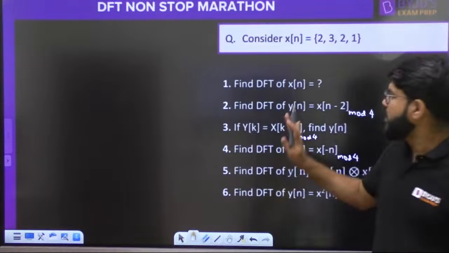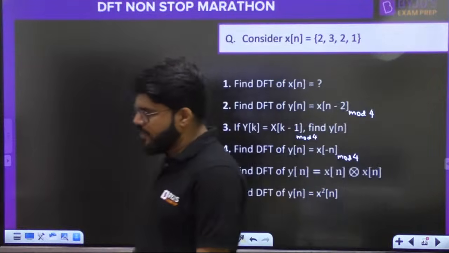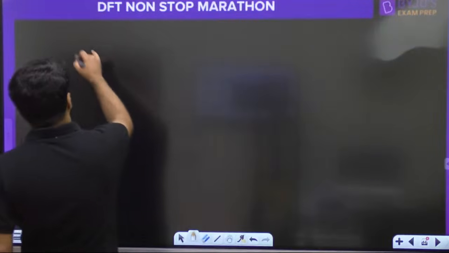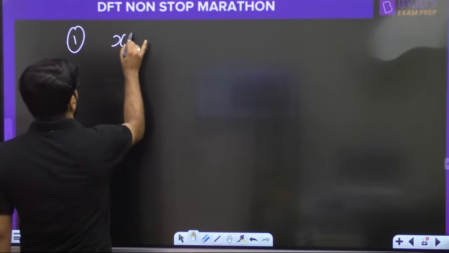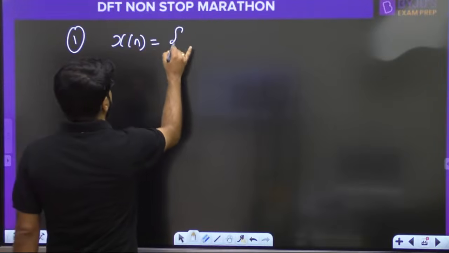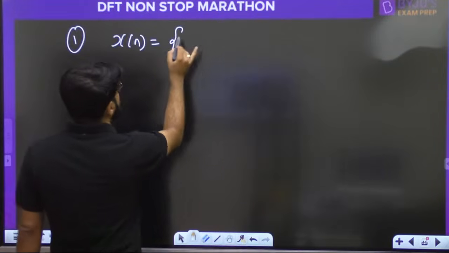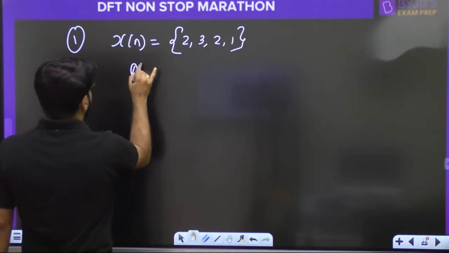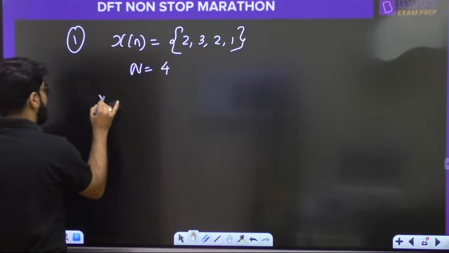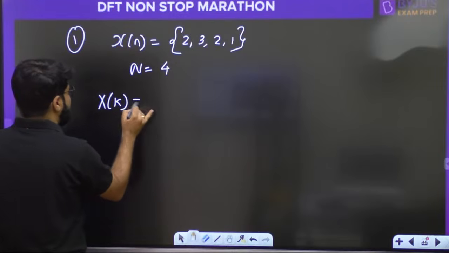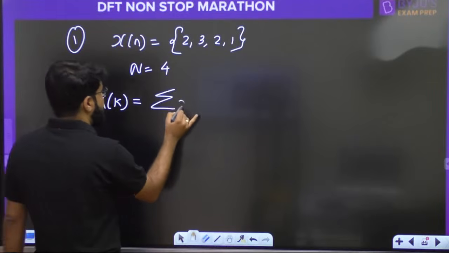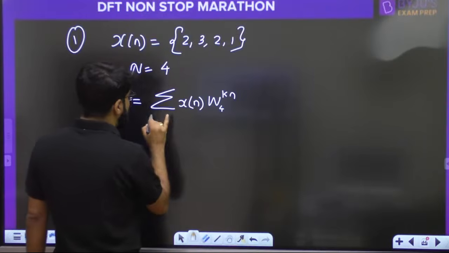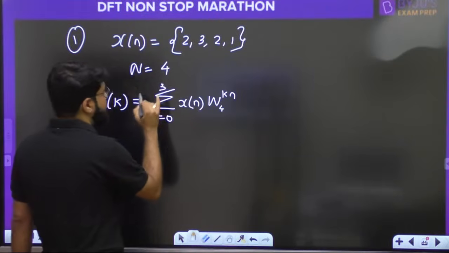Let's try. First we try the simple one. What is the DFT of x[n]? This should be simple: 2 3 2 1. What is the length of the signal? 4. It's a 4-point signal. So X[k], which in general is the summation of x[n] W4 power kn, but I remember the value of W4.